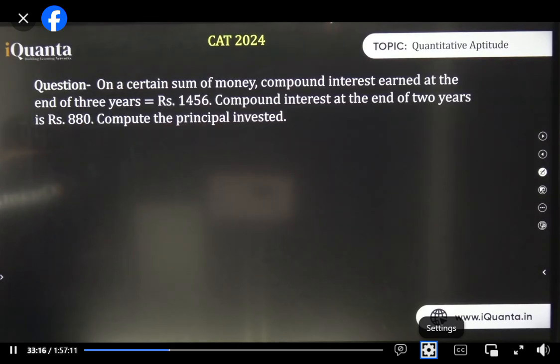100 has gone nowhere. I told you 20% has been replaced with 0.2. So when you say 0.2, there's no need of putting 100 over there.